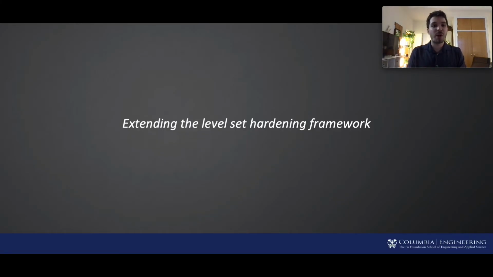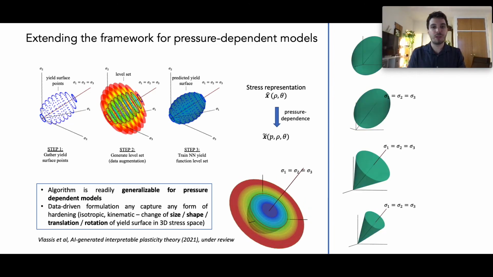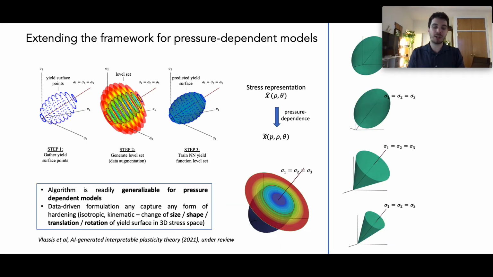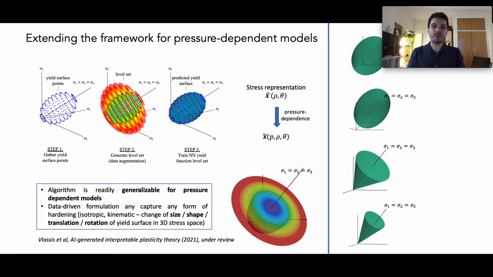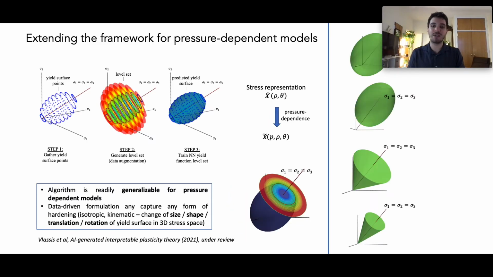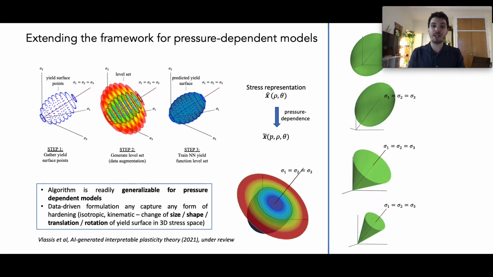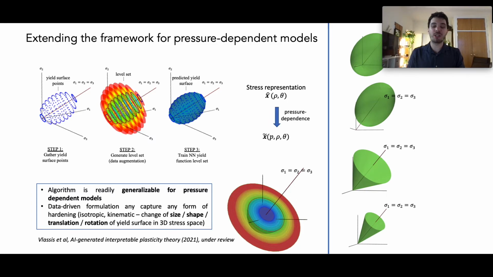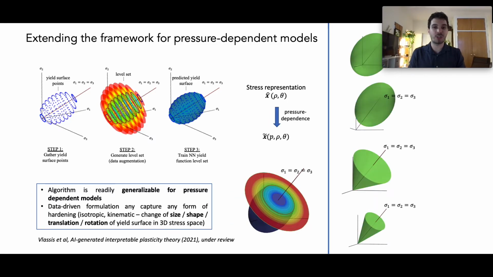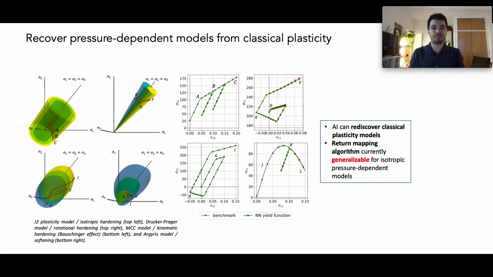I will now talk about how we can readily extend the level set hardening framework to tackle more complicated plasticity physics. By introducing one more stress invariant, the mean pressure, the algorithm can be extended to pressure-dependent plasticity. We can describe yield surfaces in a 3D stress space with any isotropic or kinematic hardening, be it change of size, shape, translation, or rotation of the surface.